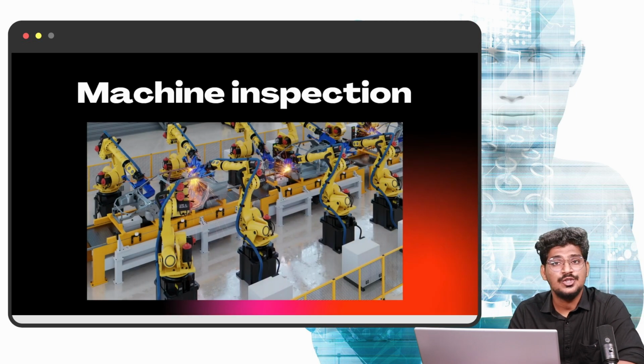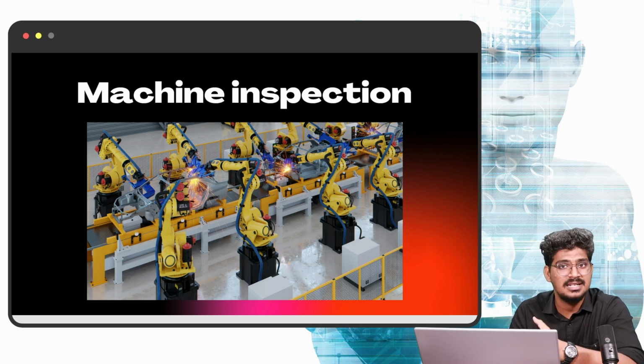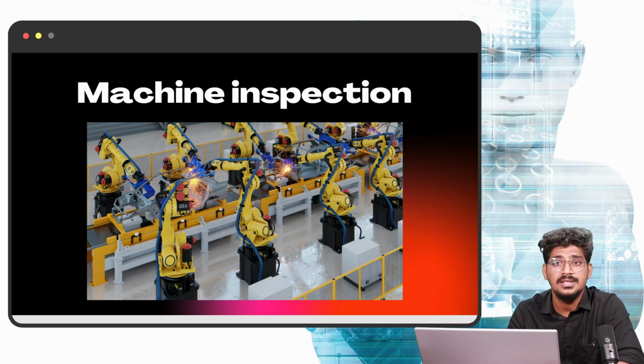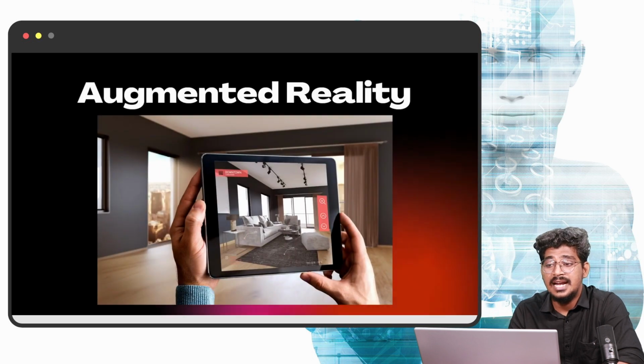And machine inspection. Most of the manufacturing companies are inventing robots to inspect machines. For example, inspecting safety, productivity, products, and machines. That can be possible with the help of computer vision technology. Several manufacturing companies have invented robots for safety, for productivity, and for accuracy as well.